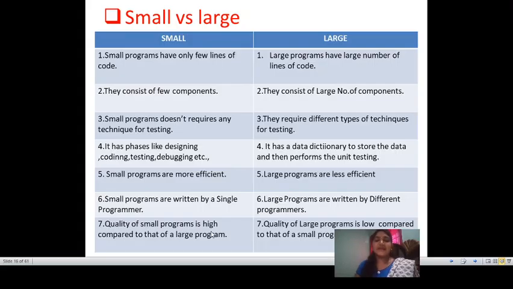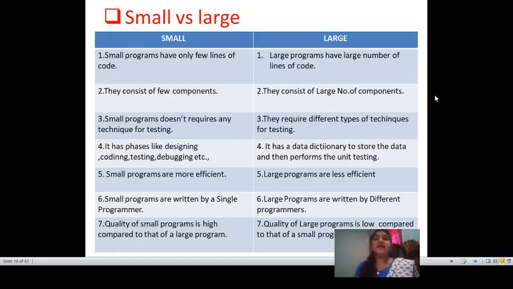Quality is also high in small programs, compared to large programs where quality is low. Some discrepancies will arise in the large program, so that's why quality will be less compared to the small program. So this is about small versus large.